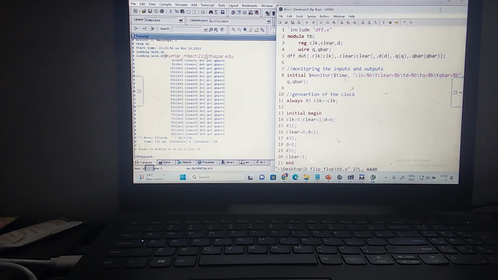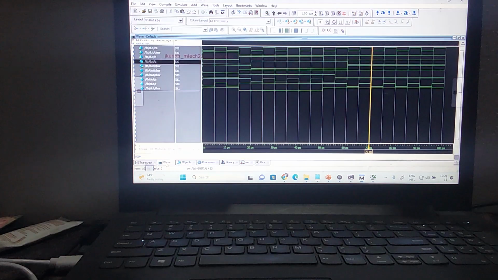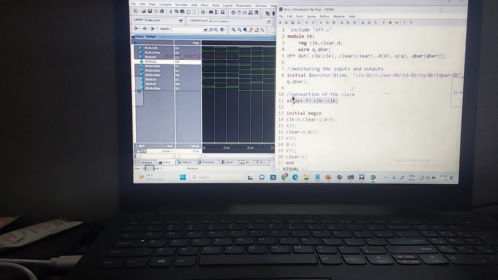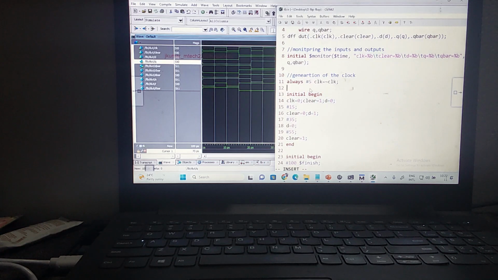Here, in my render file, I'm mounting on the wave so that I can see the waveforms, all the input and output waveforms here. You understand? What is this line for? This line is for the clock message. I'm generating the clock. Then this initial block is for initializing the clock at the beginning. And then what is my clear pin? What is my D input? Then I'm giving different timestamps here. Then I'm ending this. This is for initialization of the inputs.